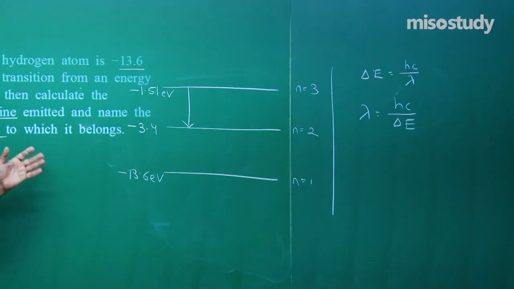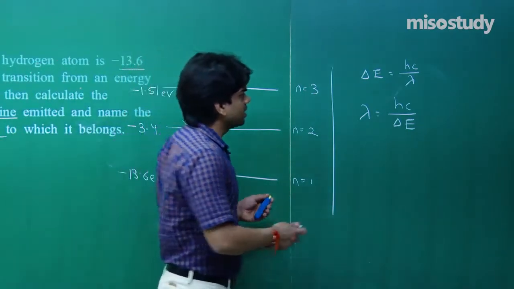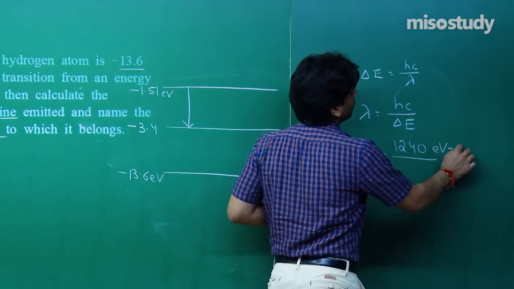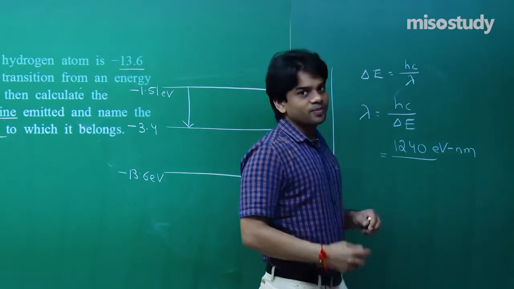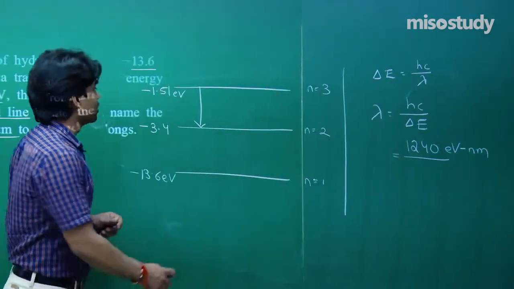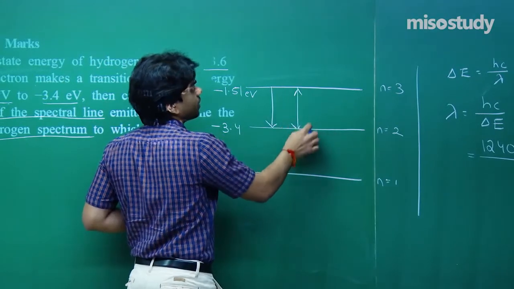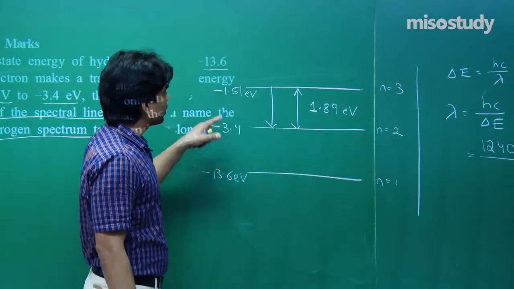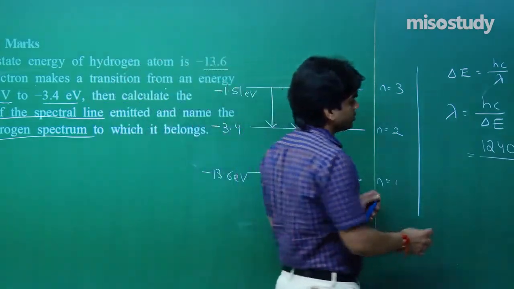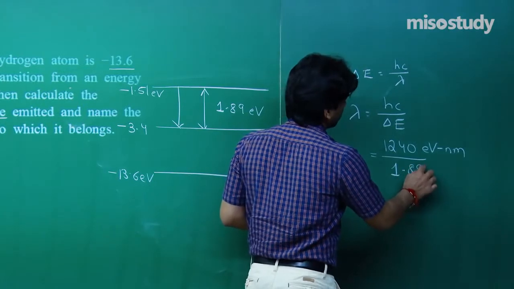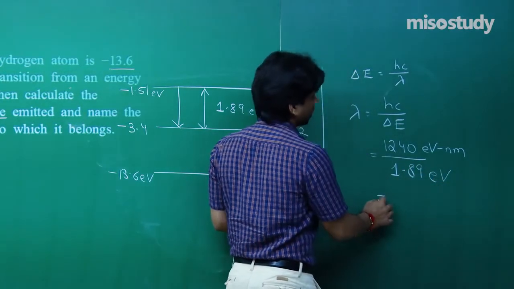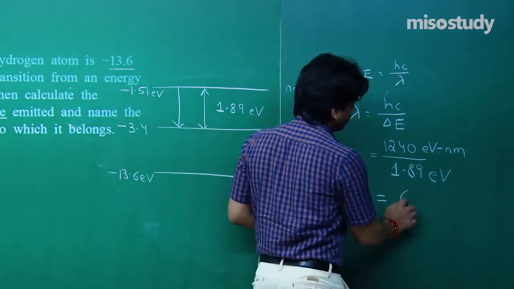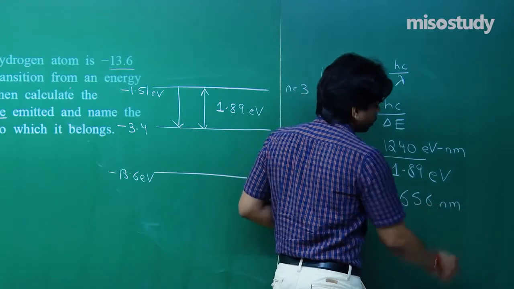Now see, in this question we are required to find the value of lambda. hc is given as 1240 electron volt nanometer, and delta E, if you calculate the difference in the energy from here to here, that will come out to be 1.89 electron volt. You can just check it, you will get 1.89 electron volts. Substitute it here, 1.89 electron volt, and from here you can get the value of lambda. You will find that the value of lambda will come out to be nearly 656 nanometer.